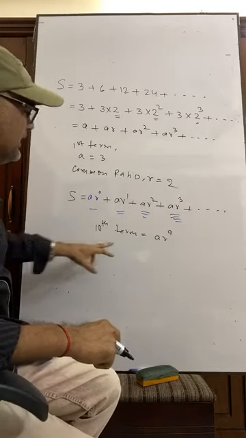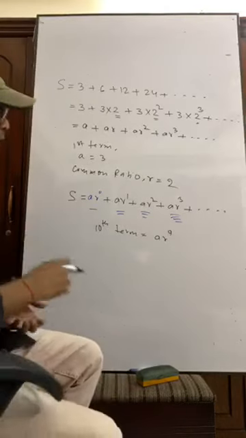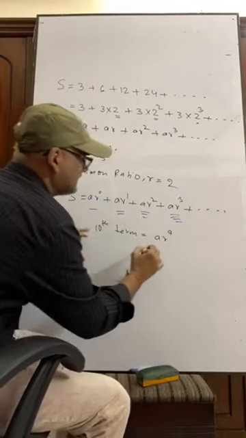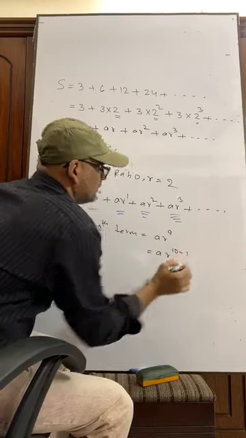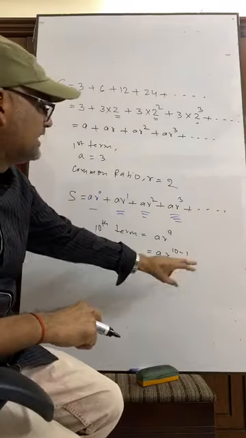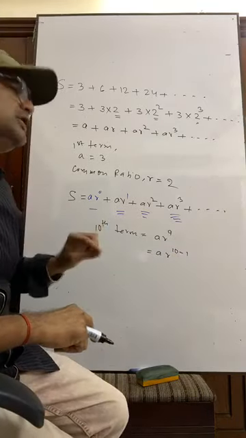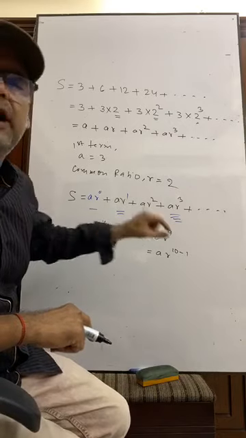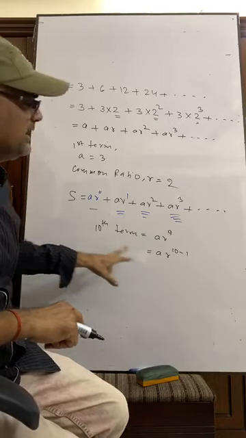If it is 10th term, it is A R to the power 9. Okay, we can write it like this: A R to the power 10 minus 1. Just to have the similarity with this 10, I have written 10 minus 1. 9 has been written as 10 minus 1 just for having the similarity with the number of terms. That is 10 terms, it is 10.